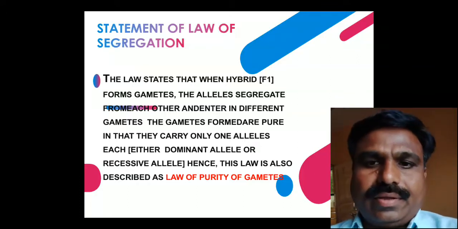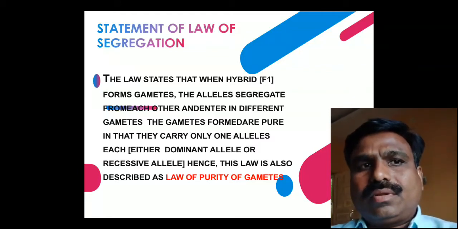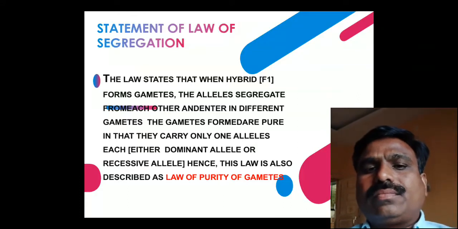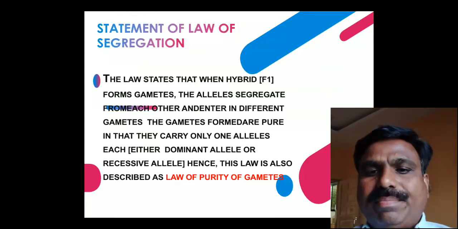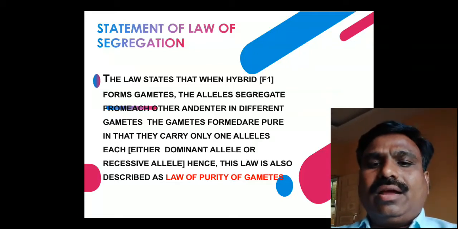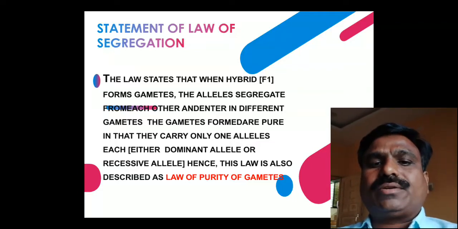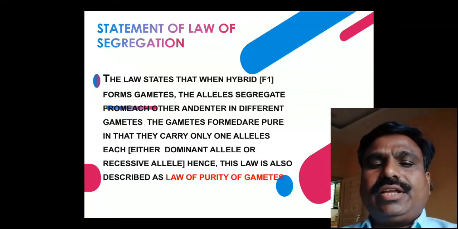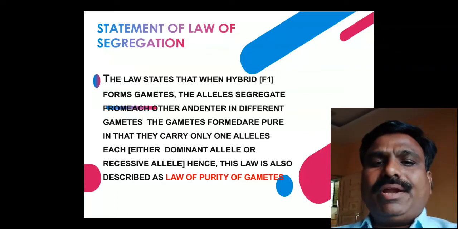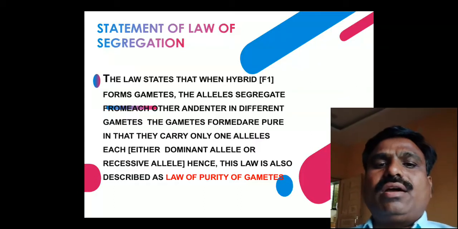In the statement of the law of segregation, a question may be asked: write down the statement of the law of segregation. The law of segregation states that the gametes are present without mixing each other. At the time of gamete formation, they get separated, and each separated gamete is pure for that particular character.